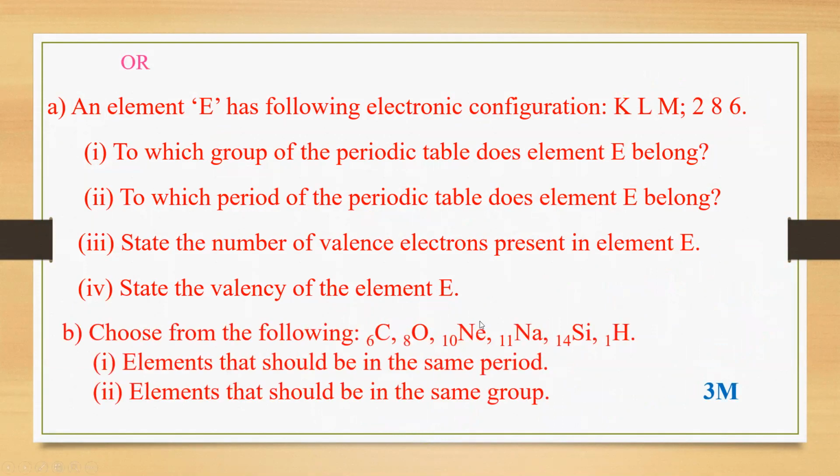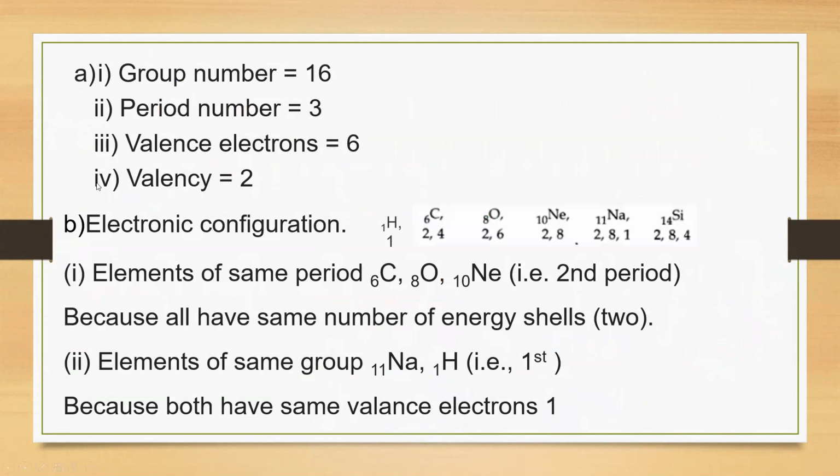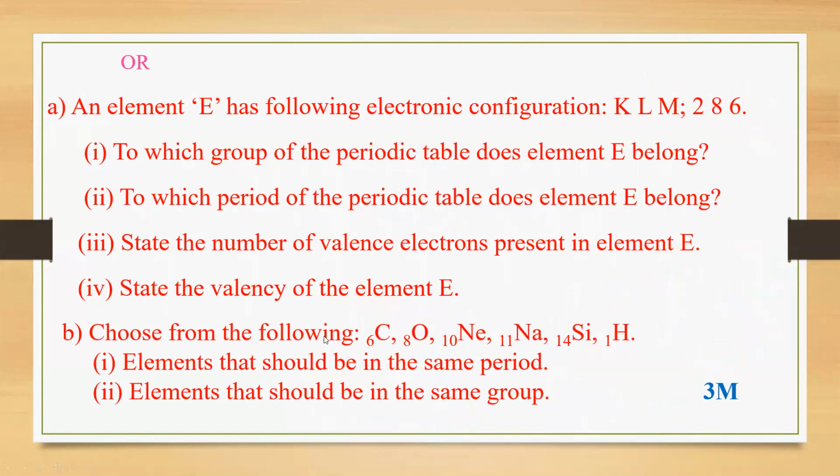We will see in the next slide the answer. You can see the first question A answer: group number 16, period number 3, valence electrons 6, valency 2. That is what I had explained. Now you see question B.